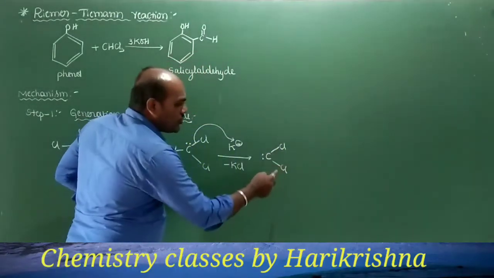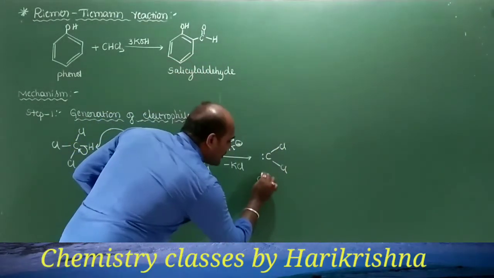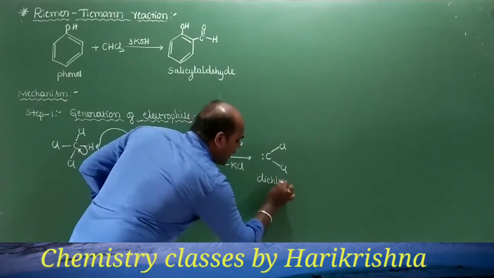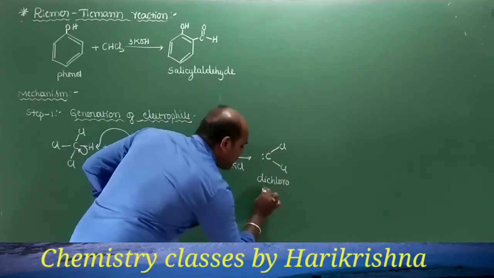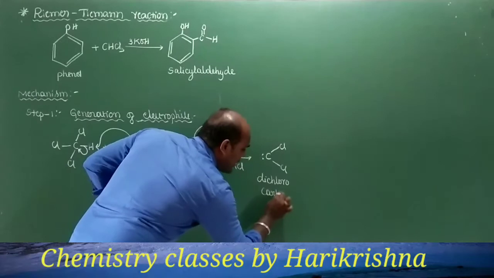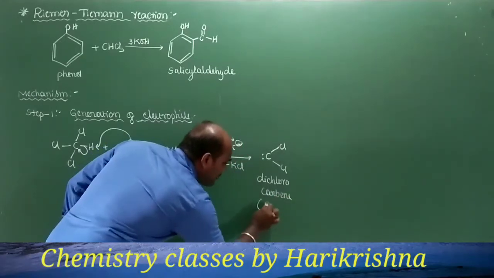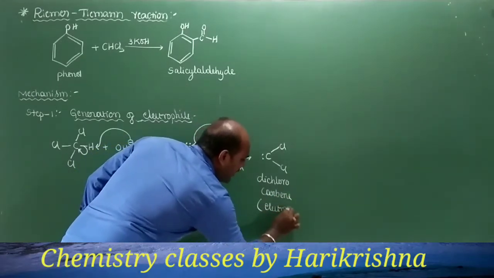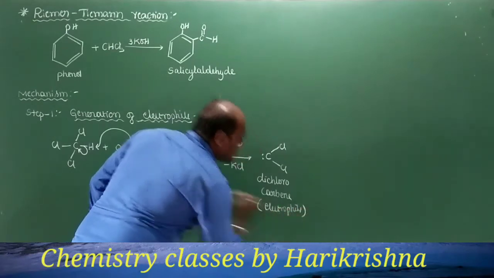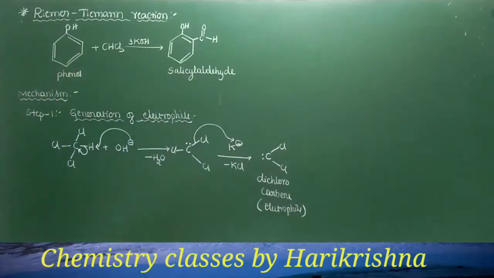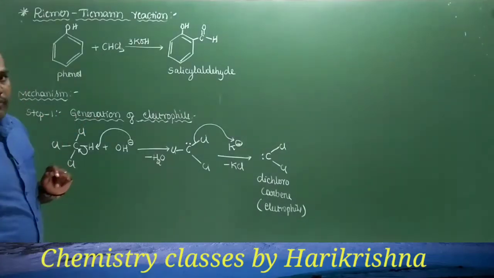And here we are having two chlorine atoms. So the electrophile which is required for us in this particular reaction is dichlorocarbene, which is the required electrophile in this reaction. So this is the first step of Reimer Tiemann reaction, that is generation of electrophile.